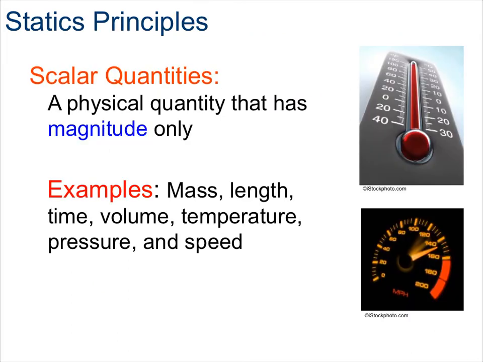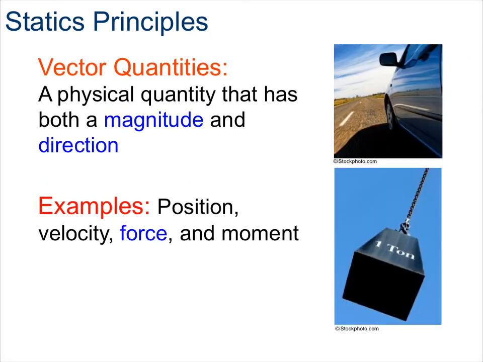To represent a force, we use an arrow that's called a vector. In order to understand vectors, we need to look at scalar quantities. A scalar quantity is a physical quantity that just has a magnitude. Examples of scalar quantities include mass, length, time, volume, temperature, pressure, and speed. With vector quantities, we have both a magnitude as well as a direction. Position vectors, velocity vectors, force vectors, and moment vectors are all different examples of vector quantities. For this particular section, we'll be honing in on force vectors.